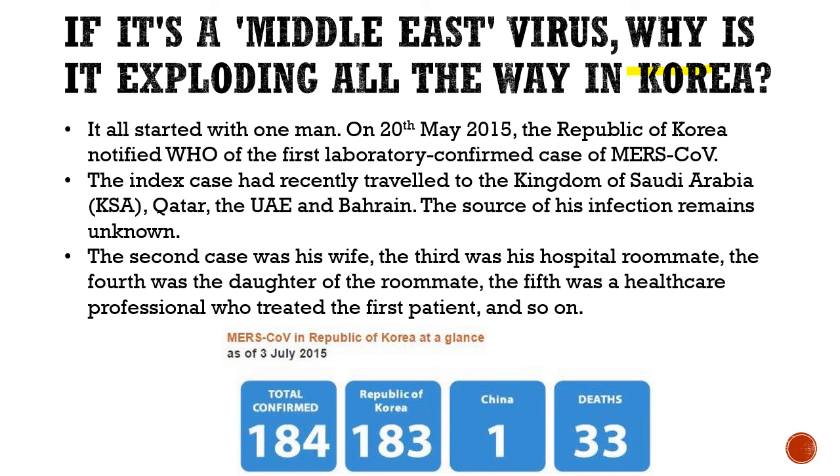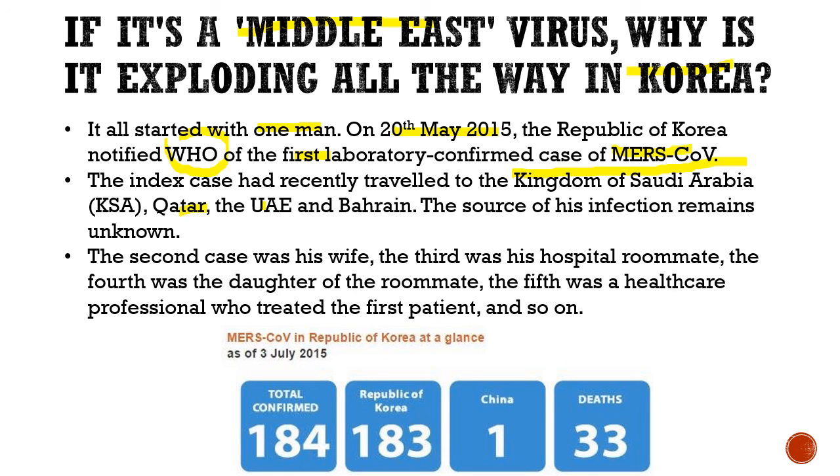Now, as we have seen in the previous slide, there was a spike in the number of cases in Korea, which is very far from the Middle East. Now, how did this infection travel from the Middle East to Korea? Let us see. So it all started with one man. On 20th May 2015, the Republic of Korea notified the World Health Organization that they had the first lab confirmed case of MERS-CoV. The index case had recently traveled to the Kingdom of Saudi Arabia, Qatar, UAE, Bahrain. The source of his infection remained unknown, but he traveled to the Middle East countries, that is for sure.